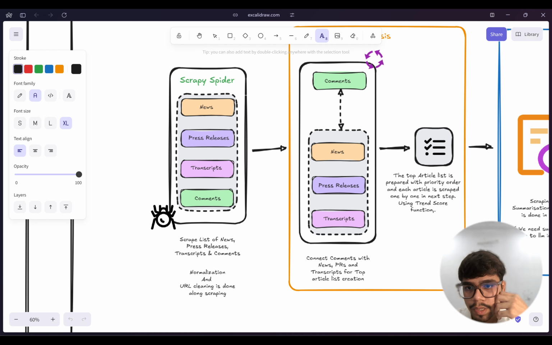In the first step, when we use these spiders to fetch data, we don't fetch the content, but we fetch the URLs of that content. I will tell you why we do that. Except the comments. For the comments, we definitely don't get the comments data at the first step. A lot of the content on the site is quite irrelevant to us, right? We don't need to read every single news item. So we just get the URLs, and later we run some trend analysis, create our own trending URL list, and then scrape that content specifically.